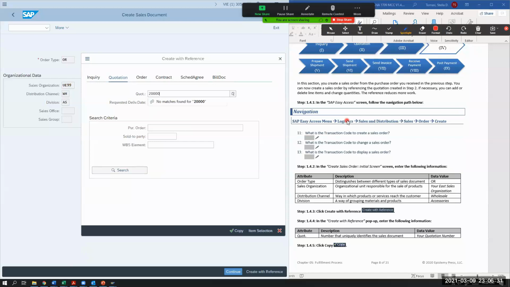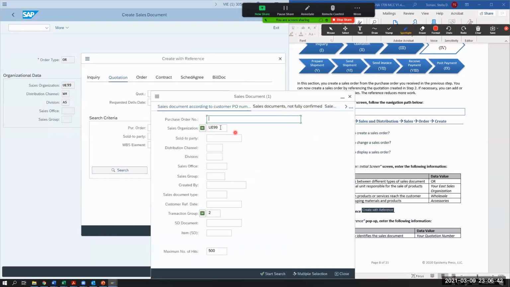Yeah, when I typed my quotation number it said no matches found. Yeah, mine too. Oh, meaning when you tried to search for it, right? Yeah, or just when I typed it in the original box, it said no matches found. Let's see if I do it this way. Oh, you know why? This is sales document number. Let's see here.